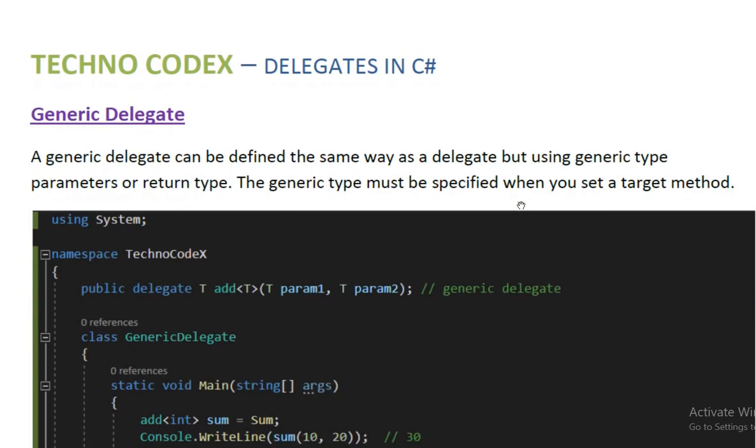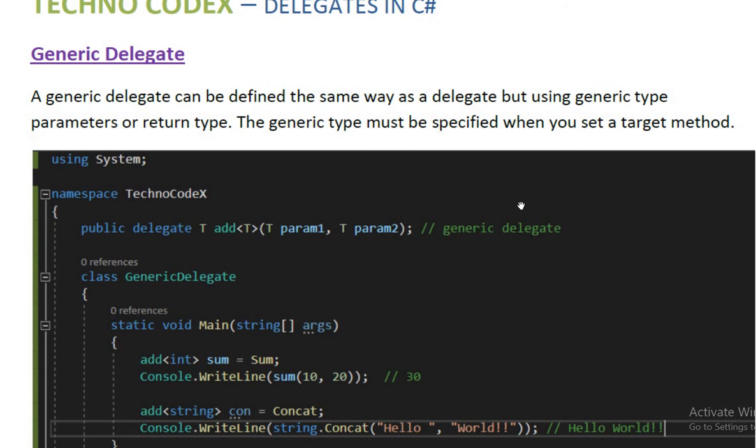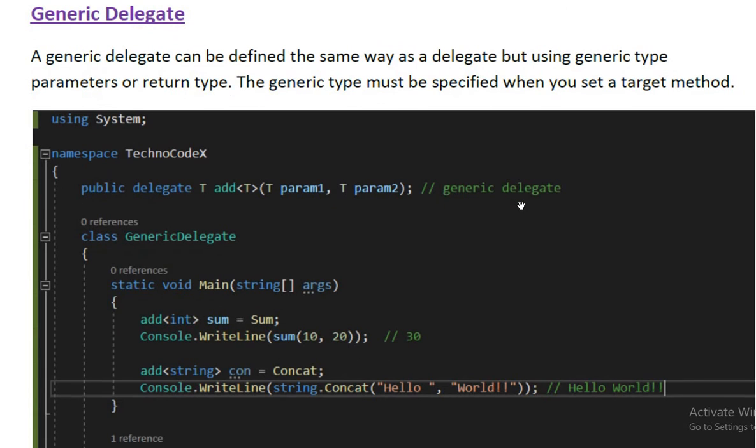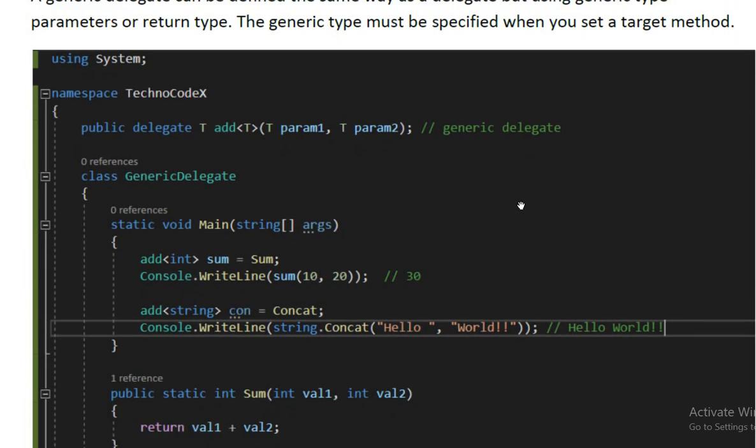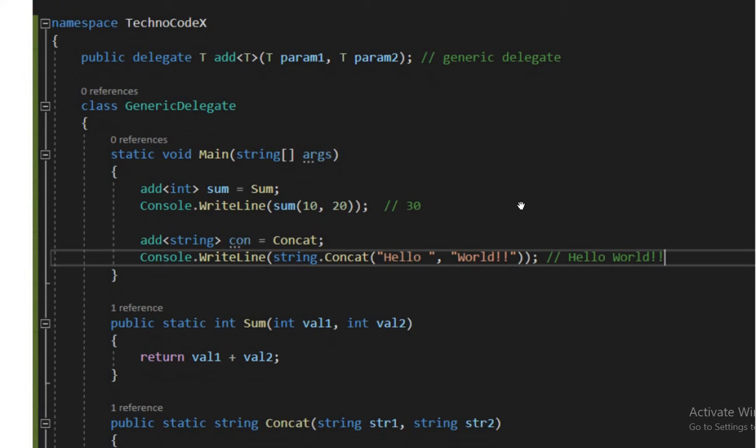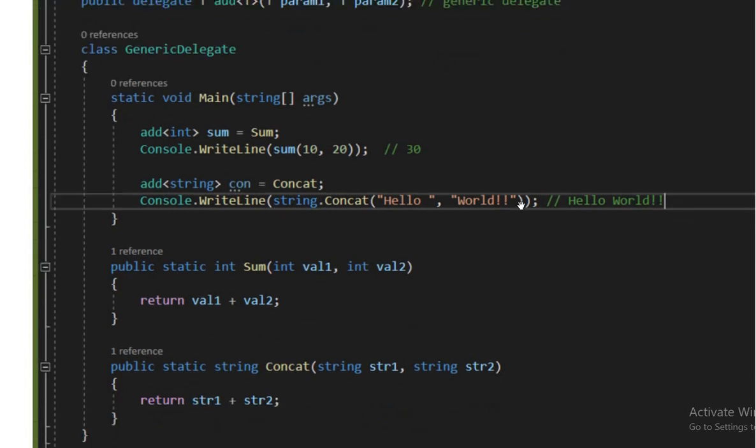A generic delegate can be defined in the same way as a delegate but using a generic type or return type. The generic type must be specified when you set the target method. This is the example of a generic delegate.